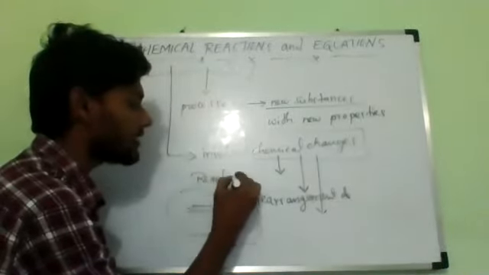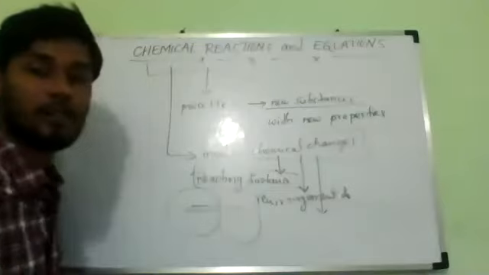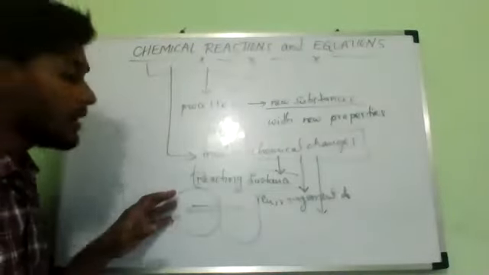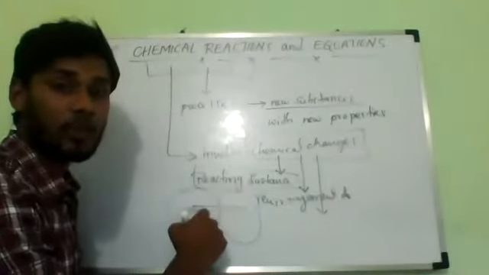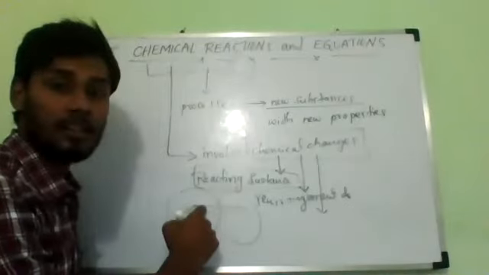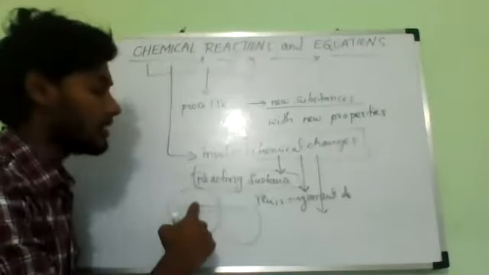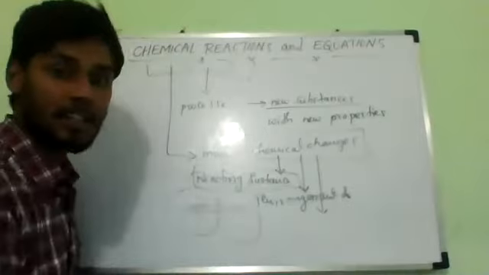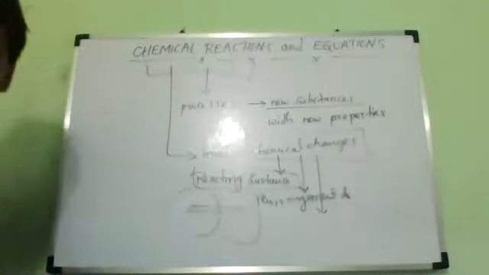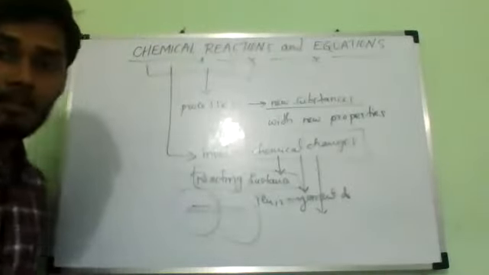What do we call these substances? Reacting substances. So during a chemical reaction, the rearrangement of atoms takes place in the reacting substances. Why are they rearranging? What is the main purpose of a chemical change? To form a new substance.